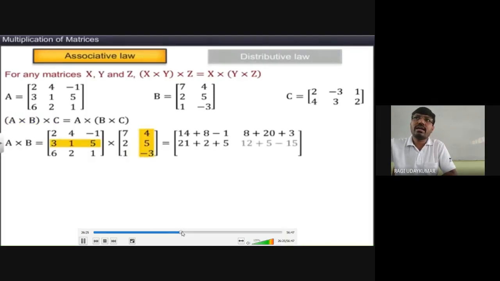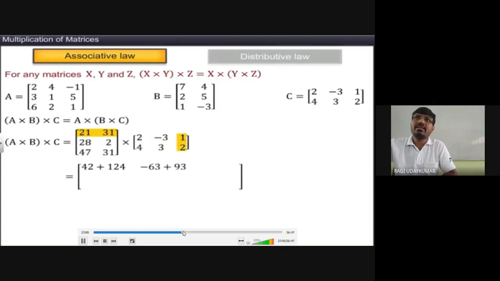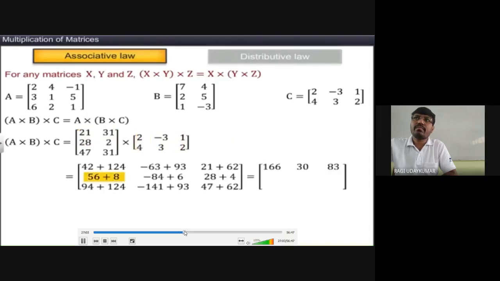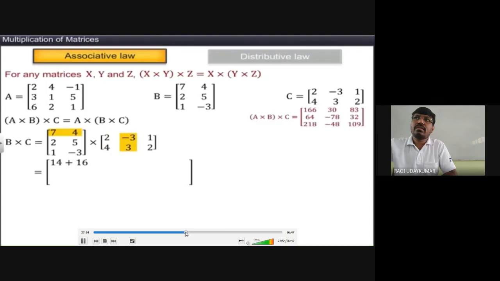So you see here, when you multiply like this, A into B into C, first multiply A and B, after that multiply with C. Here on the right hand side, first B and C are multiplied. After multiplying B and C, see here. Yes.